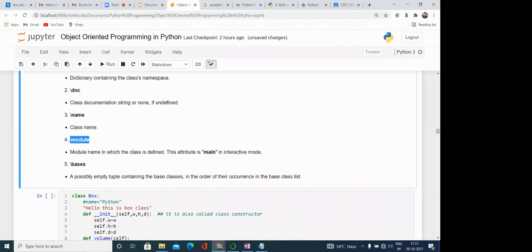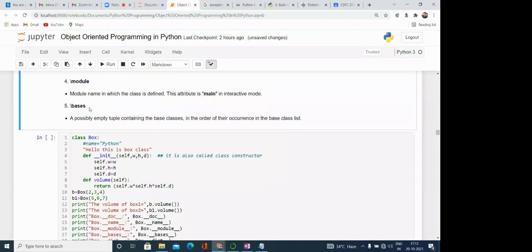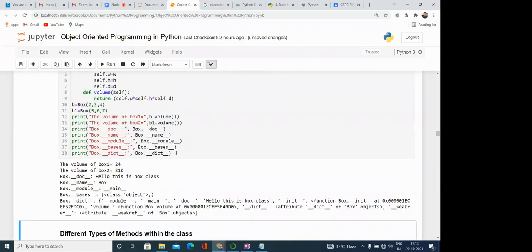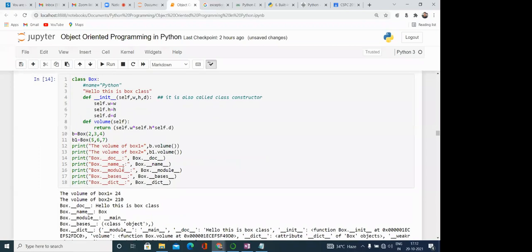Module: if this class belongs to a particular module, then module will print that particular module. And bases means it will print the base class, the top class of that particular class. So here you can see the output of these different attributes. The 24 is there, the volume